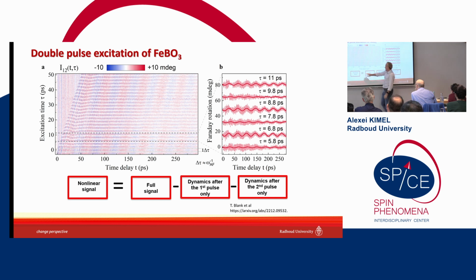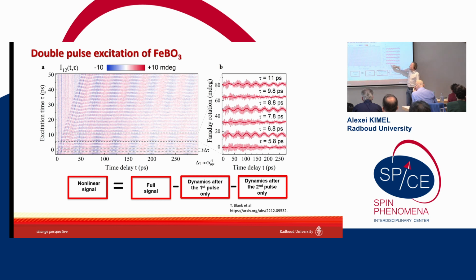Here we show the time delay between pump and probe. And here you see the delay between pump pulses, and the color code shows the amplitude of the oscillations. So you can see here already that something is periodically changing. And the interesting thing is that I picked up a few dependencies for you.